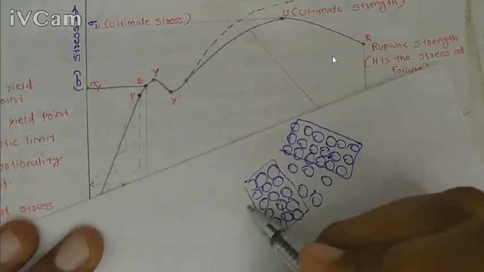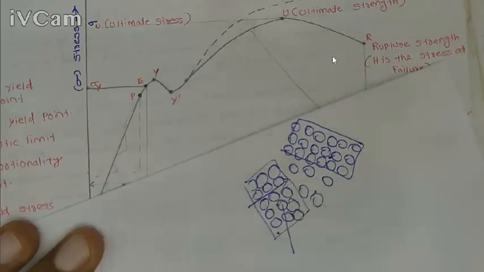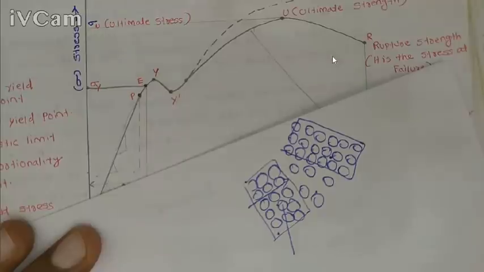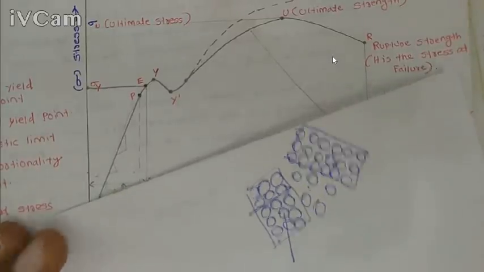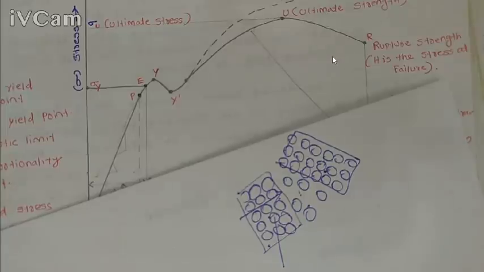When the slip propagates in this direction, it can easily propagate within the grain because of the closely packed arrangement. But when the slip reaches the grain boundary, propagation becomes difficult, because the grain boundary offers a barrier to slip propagation, and deformation is also difficult in the grain boundary region. So the stress required to cross this grain boundary will be high.